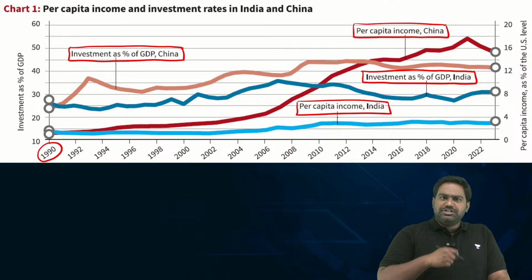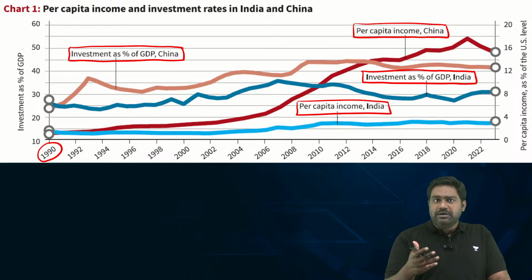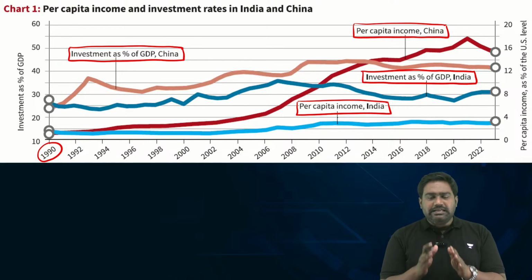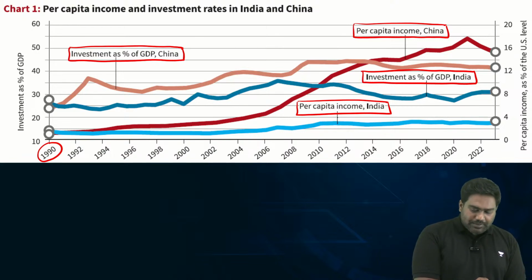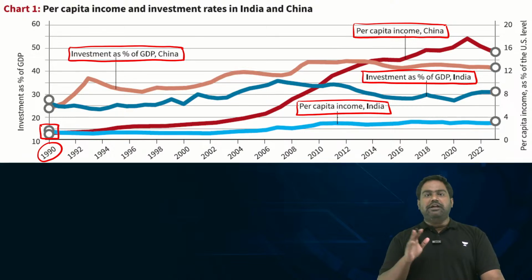See, in the 1990s, when India had just initiated the LPG economic reforms, China had already opened up its economy. Both India and China were at almost exactly the same level with regard to per capita income. Can you notice this here? The origin of the blue and the maroon line in this graph depicts per capita income of India and China.